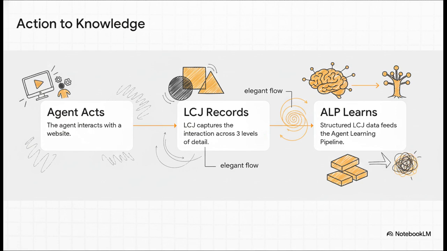So let's put it all together. You get this really elegant flow. Step 1, the agent acts on a website. Step 2, the agent records that interaction with all that rich, structured context we just talked about. And step 3, that clean data becomes the essential fuel for the agent learning pipeline, or ALP, which is the system that actually does the learning.